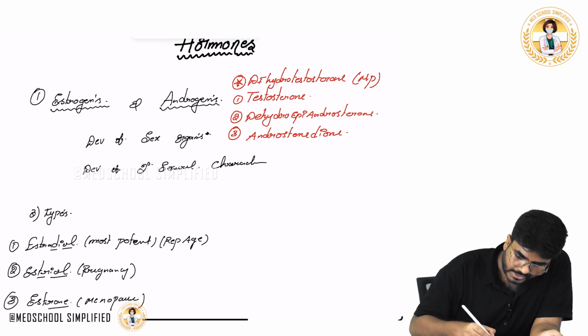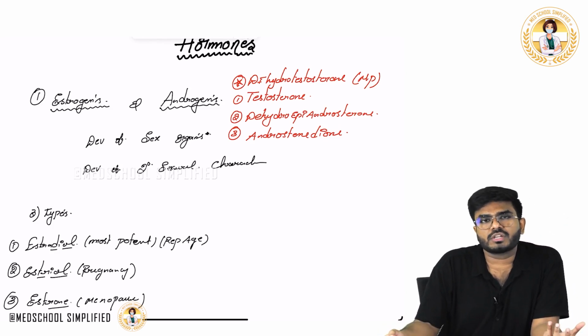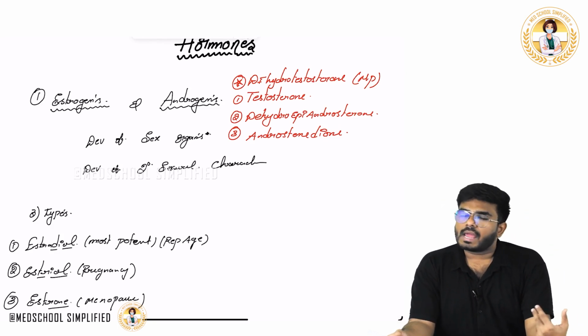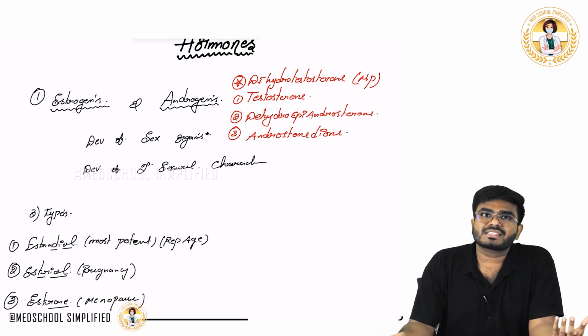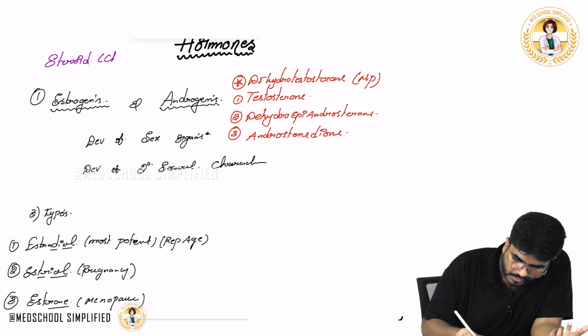First of all, all these sex hormones, whatever I have discussed, are steroids, right? They are all derived from one single molecule, the cholesterol. So cholesterol is the one which later turns into androgens, estrogens, and even progesterone. All these are steroid hormones, which means they are derived from cholesterol.